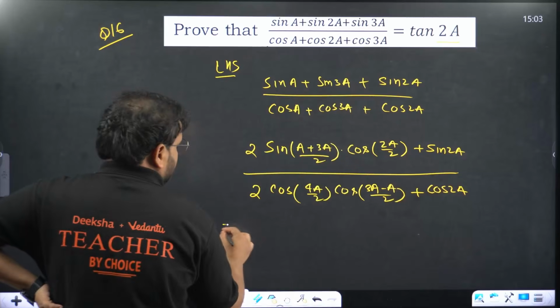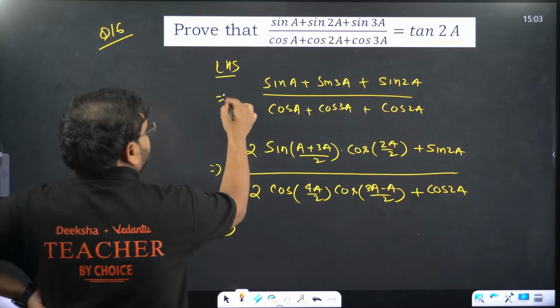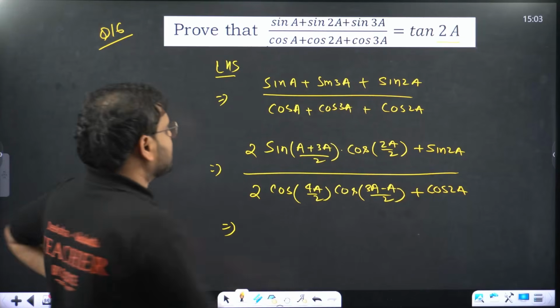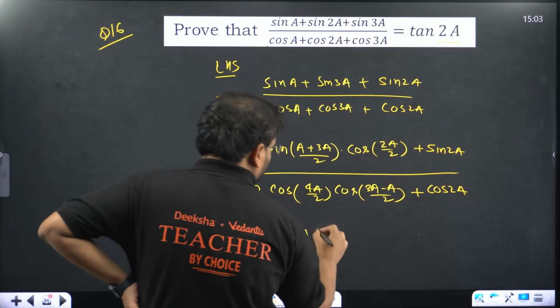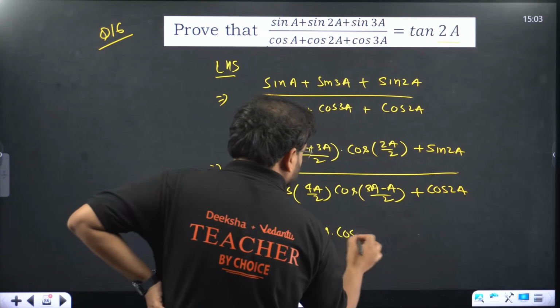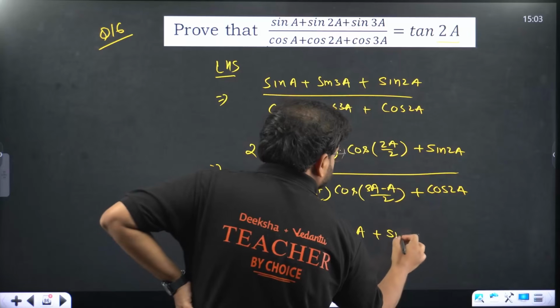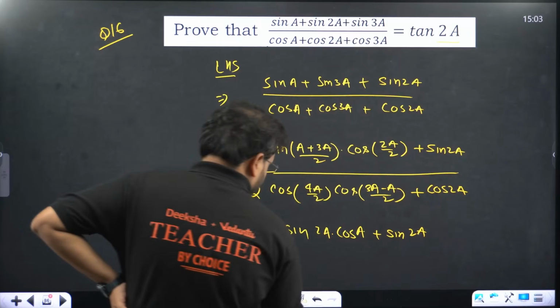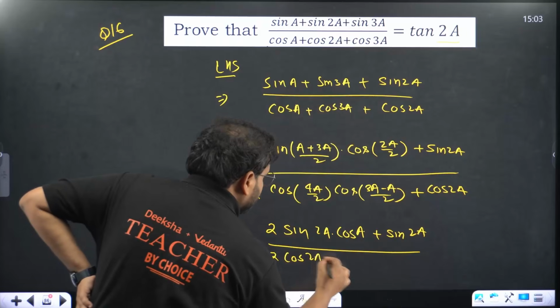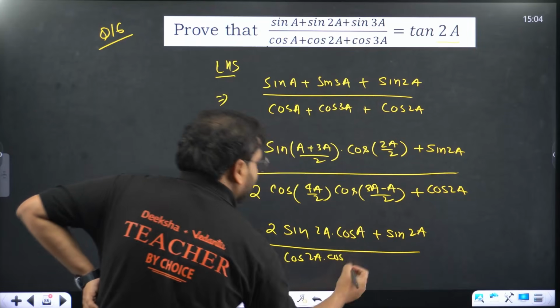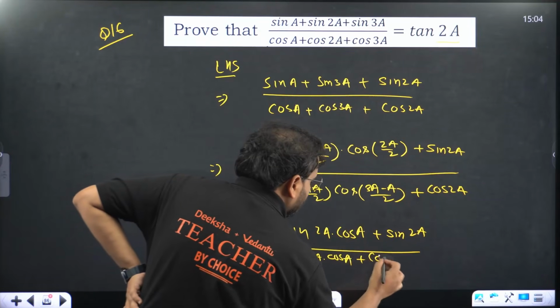Simplify this. You can see over here this is going to be 2 sine 2A and cos A plus sine 2A, and over here we'll have 2 cos 2A into cos A plus cos 2A.